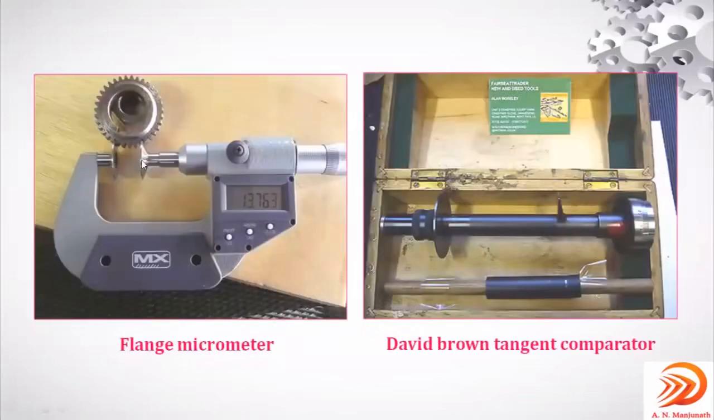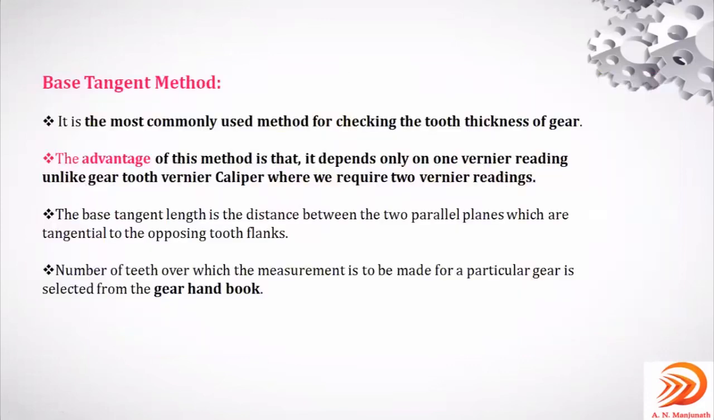What you are observing on the screen, this image, is the flange micrometer. You can observe in this image, it is not only on the single tooth, it is on more than one. That is, it will be on 3, 4, or 5 teeth altogether. You can observe here, right? Between the fixed and the moving anvils, in between that, the number of teeth will be more, not only a single tooth. This is the flange micrometer. This can be used, or this comparator can be used. It is the David Brown tangent comparator, right? See here, the base tangent method.